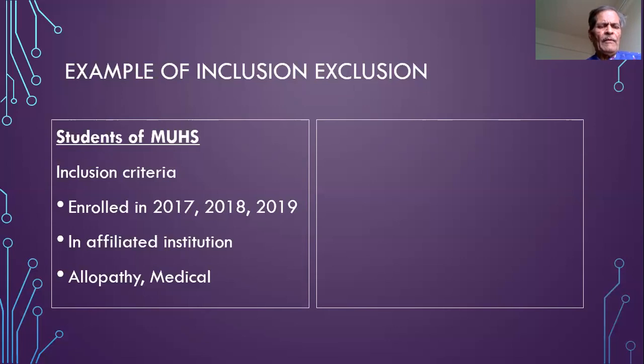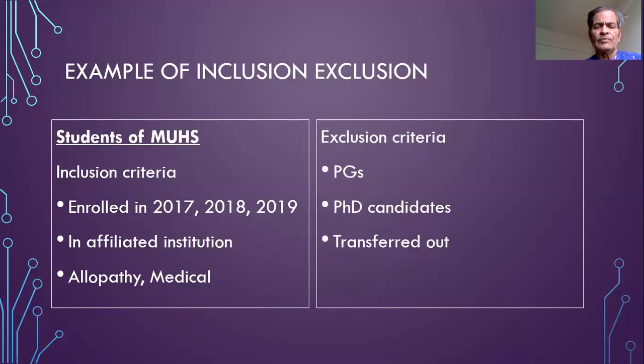So students from other institutions not affiliated to Maharashtra University of Health Sciences will not be included. We may also say that we will be studying only the allopathy branch, so that the students belonging to Ayurvedic faculty, homeopathy, Unani or nursing are excluded. So inclusion criteria also help us in excluding some students.